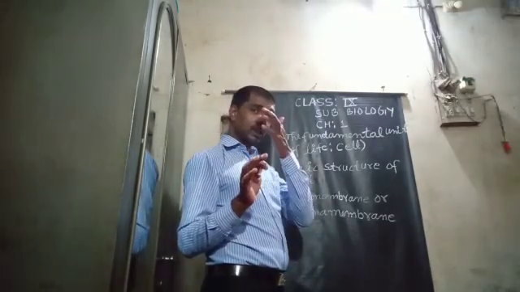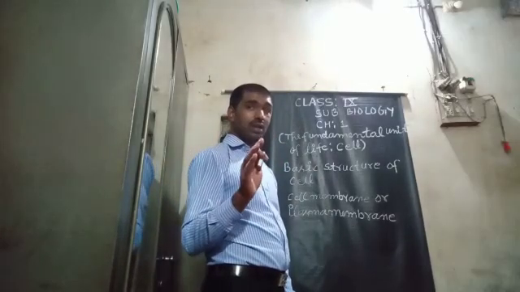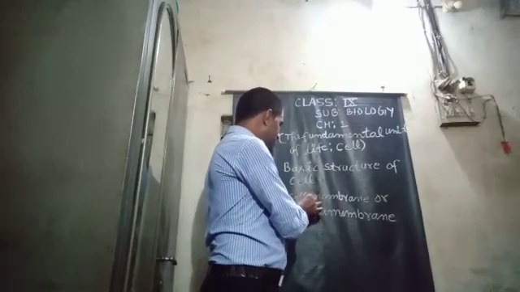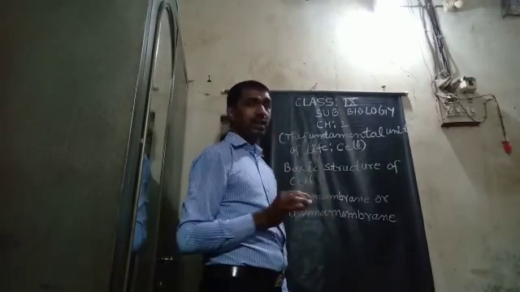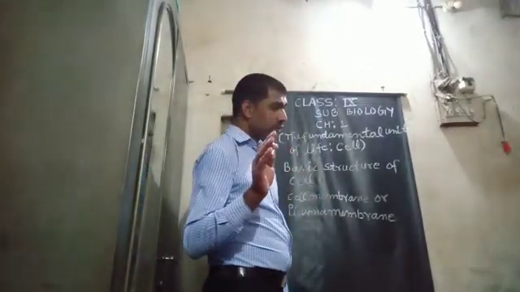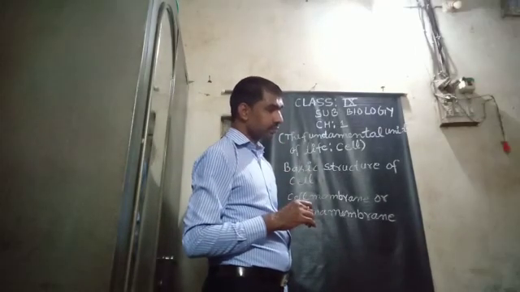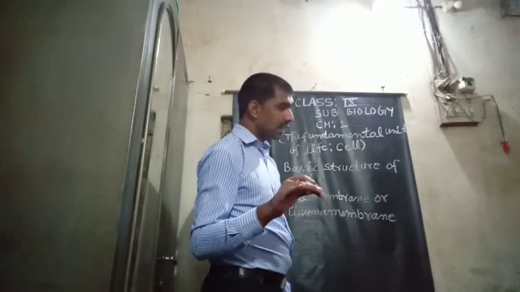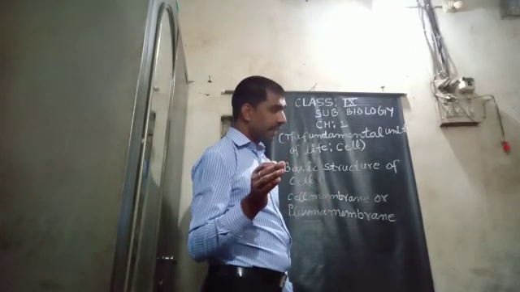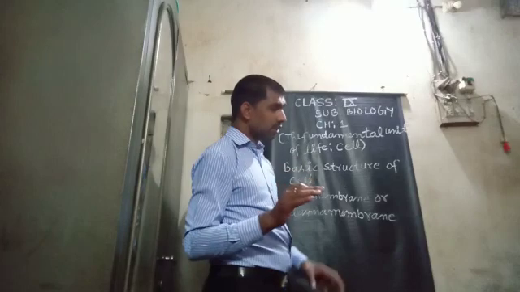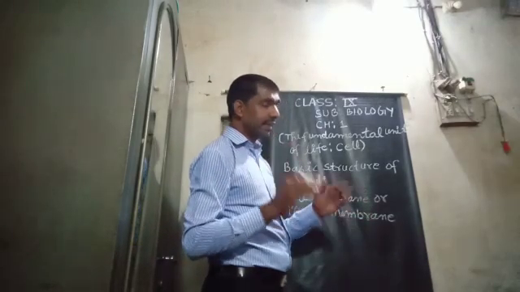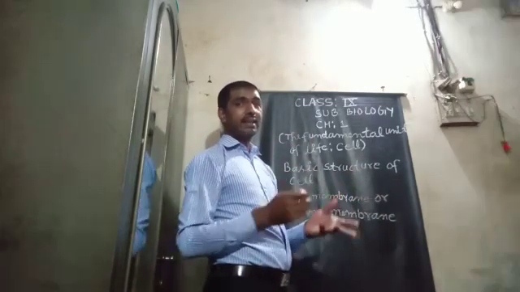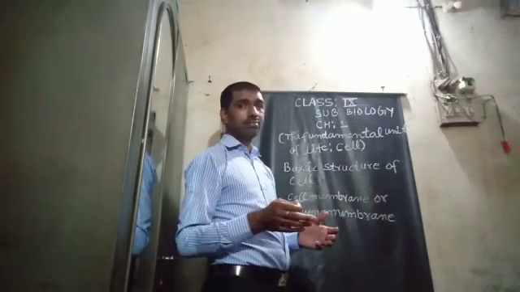Out of three models, the fluid mosaic model is the most accepted model to explain the structure of the cell membrane or plasma membrane. According to this model, the lipids and membrane proteins are dispersed in a mosaic arrangement, here and there, randomly.